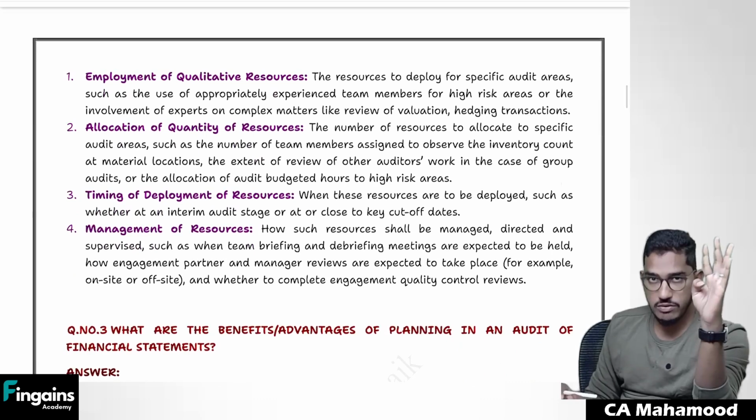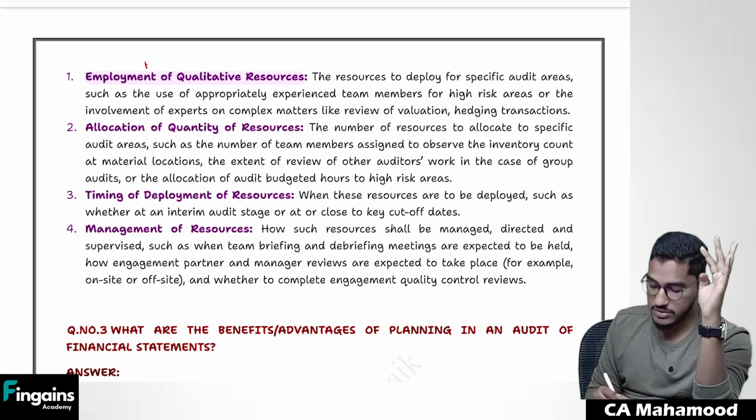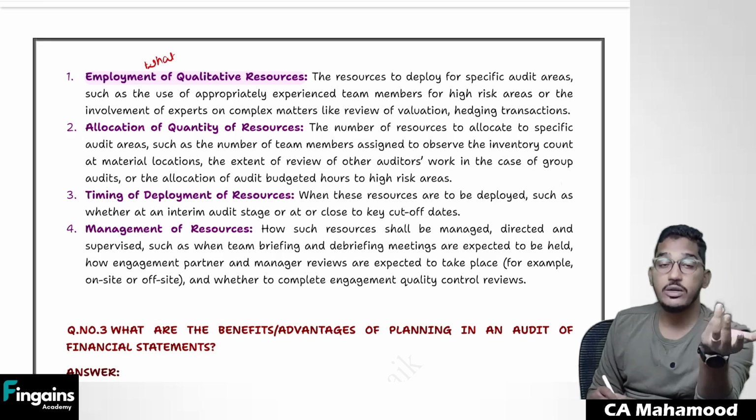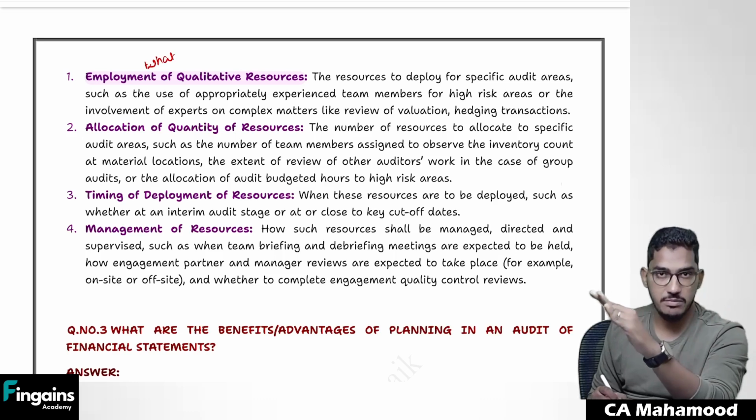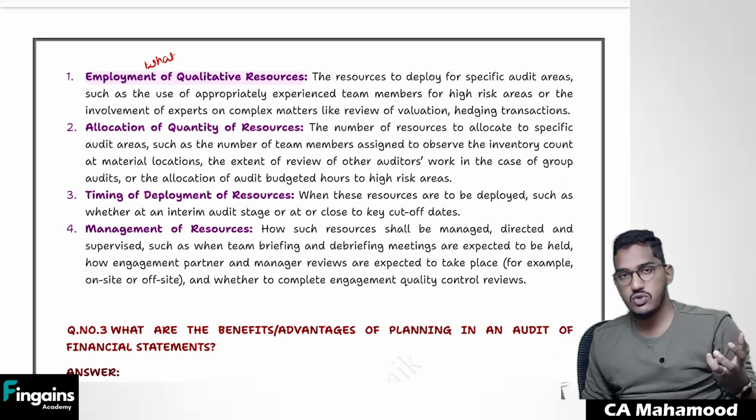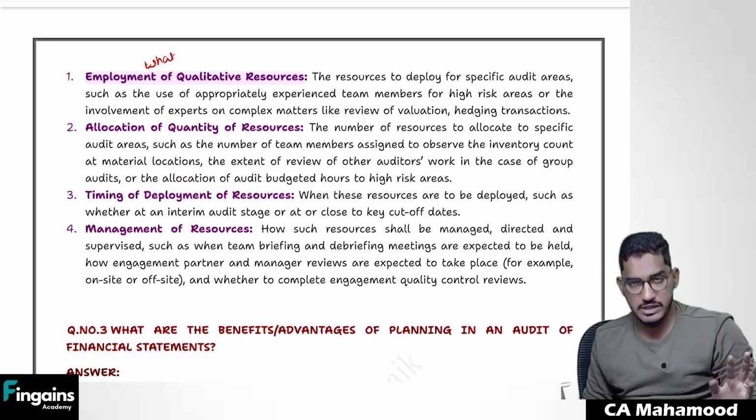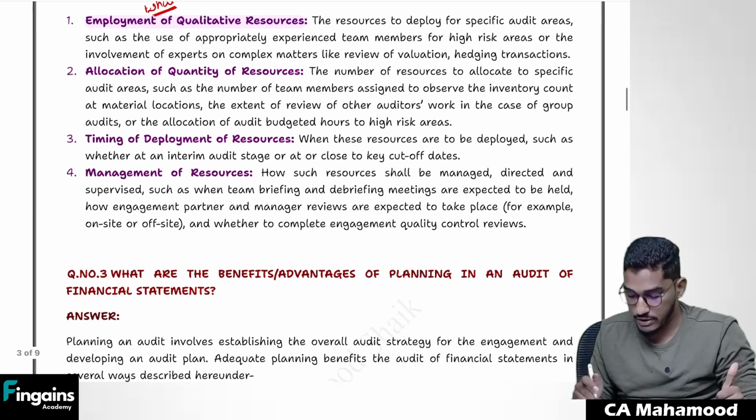So, 4 benefits of overall audit strategy. Number 1, employment of qualitative resources. Nothing but this is what I have told. What kind of resources do you want? Experienced team members or less experienced team members? If the risk is high, you allocate experienced team members. In case of less complex areas, you allocate less experienced team members. So you can take a better decision regarding what kind of resources you want.